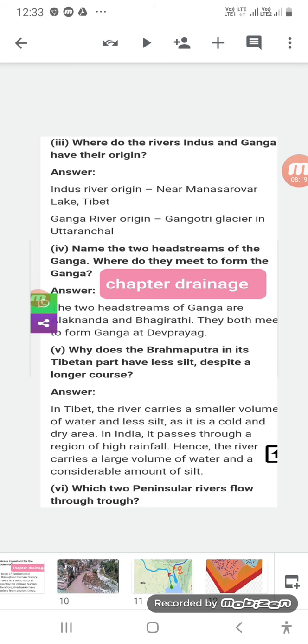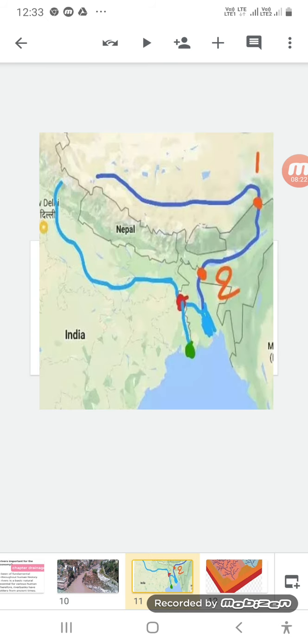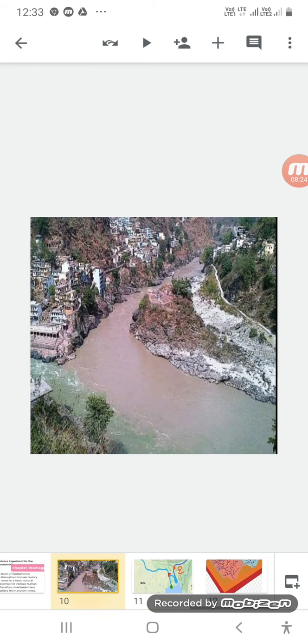Here I will show you this. Yes, this is Devprayag, and these are the two waters of Alakananda and Bhagirathi, and they meet each other at this Devprayag. This is a place showing Devprayag where two waters meet each other.